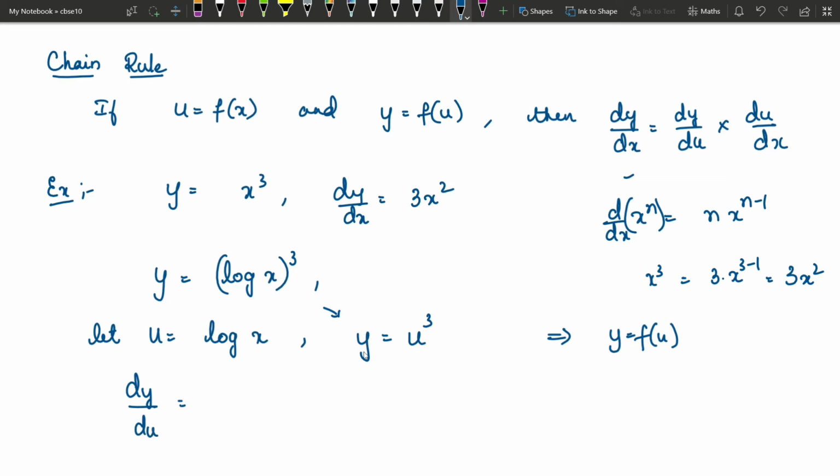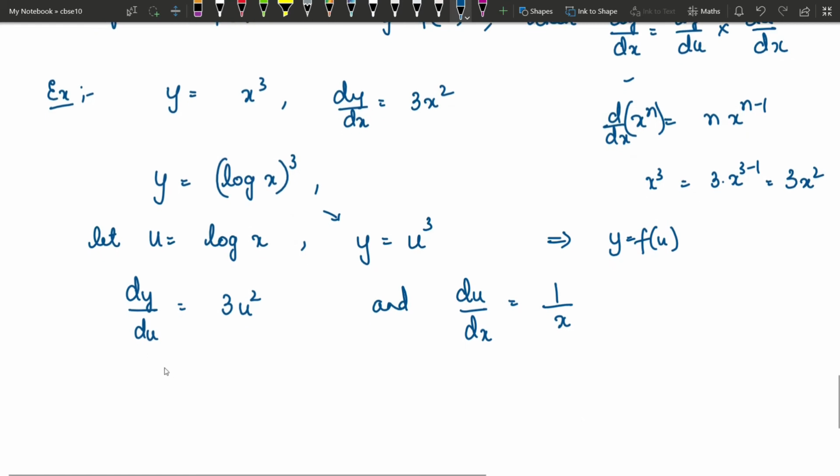What is y? u cube. The derivative of u cube is 3u square. And I will differentiate u with respect to x. And what is u? log x. The differentiation of that with respect to x is 1 by x.